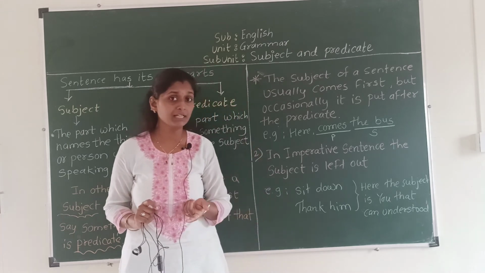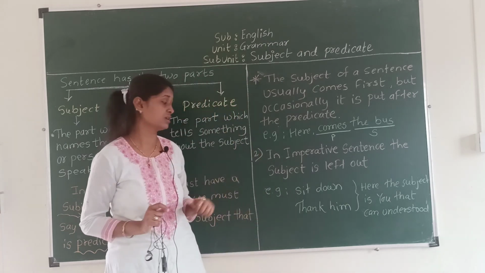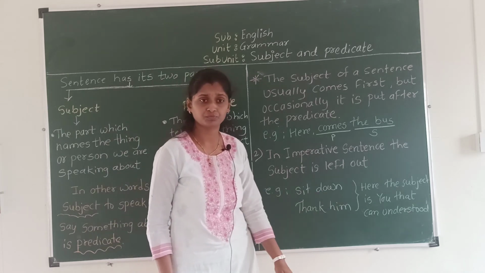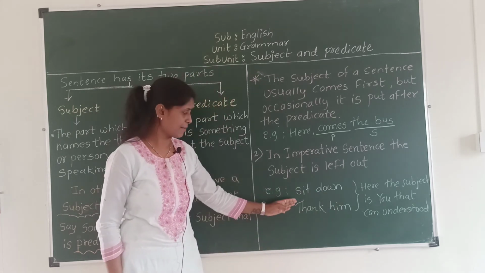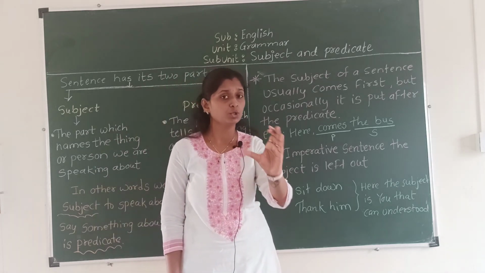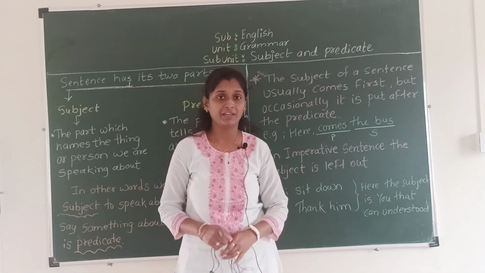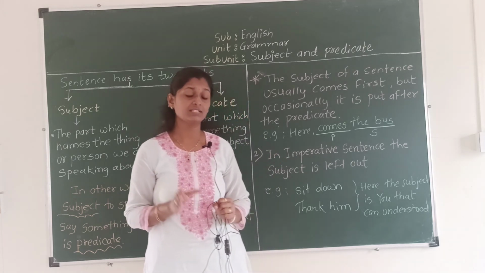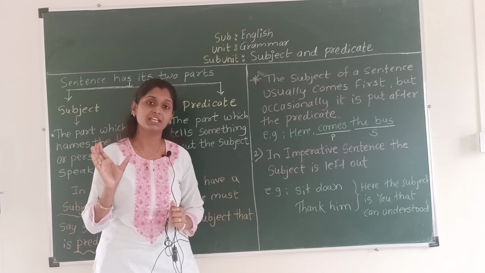In which type of sentence? In imperative sentence. So let's see the example. Sit down. In this example, you can understand the subject is you.